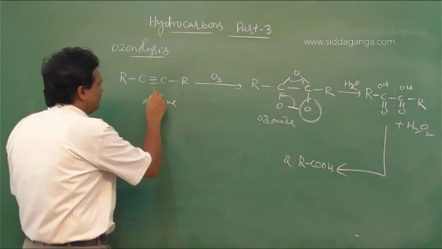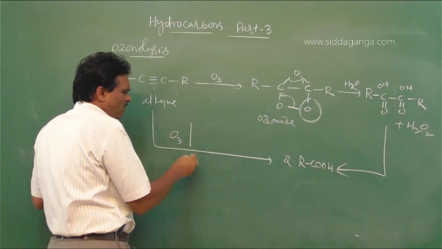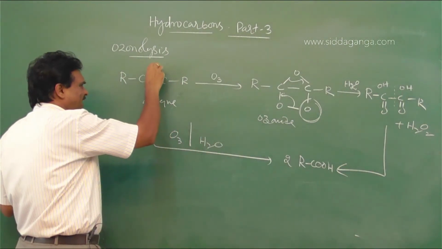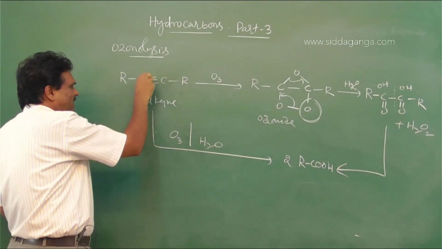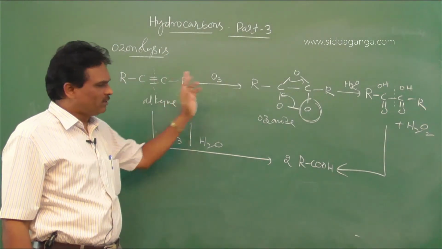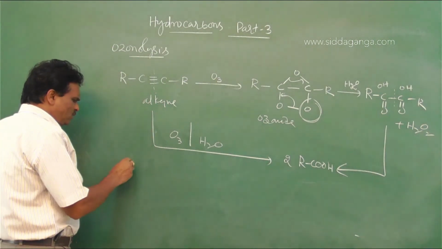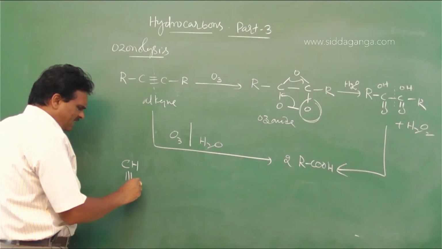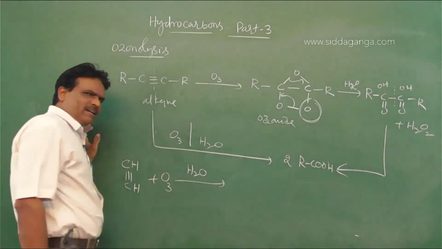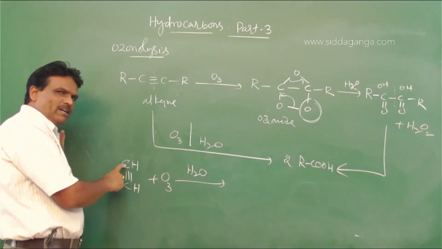So directly write, look here, it is treated with ozone followed by water. In the final stage, observe, where the triple bond is, if you break it, the triple bonded carbon atoms are converted into carboxylic acid groups. Clear? Or if acetylene is used, CH triple bond CH, treated with ozone followed by water, what product do you expect? The triple bonded carbon atom is converted into COOH.